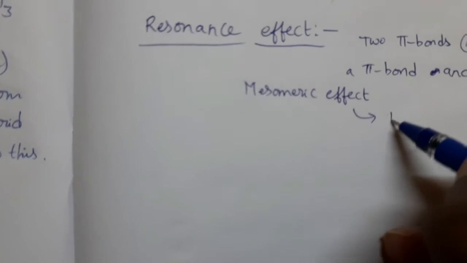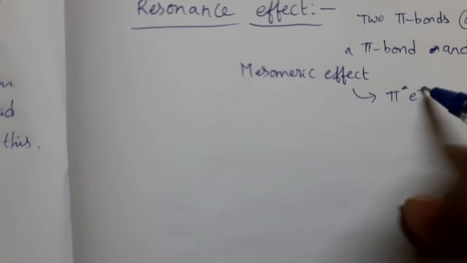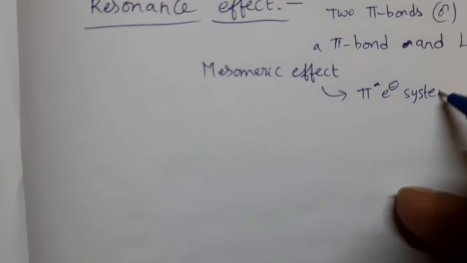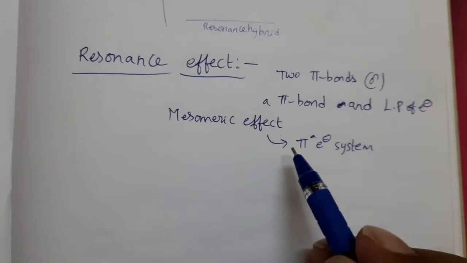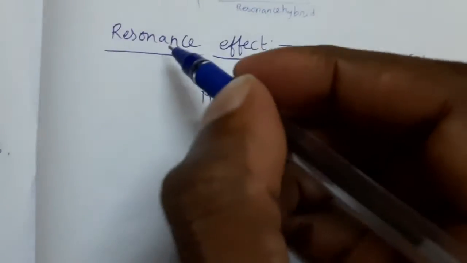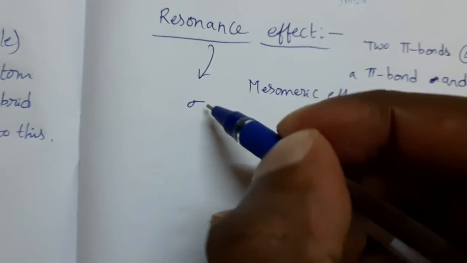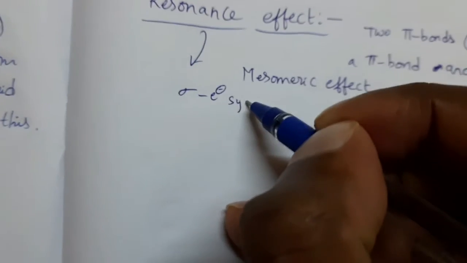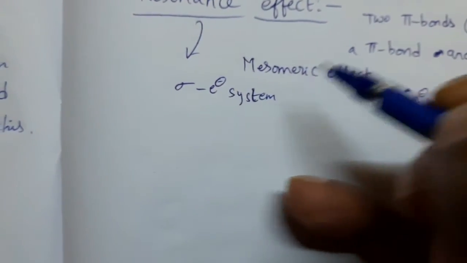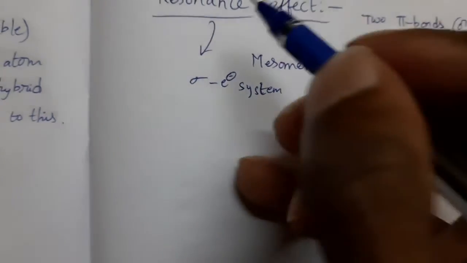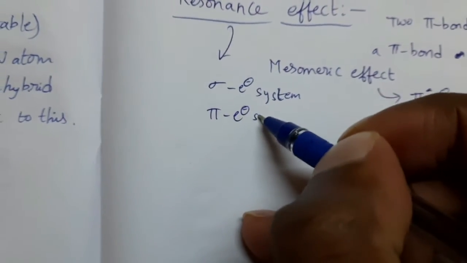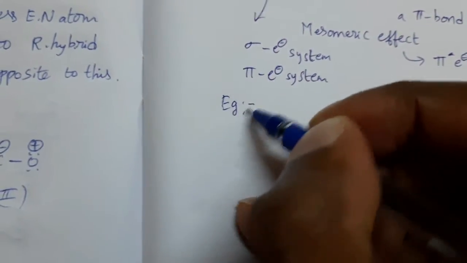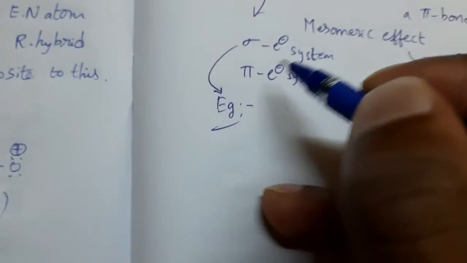Mesomeric effect can be observed only in pi electron systems. But in case of resonance effect, we can observe it even in sigma electron systems also. Both sigma electron systems and pi electron systems, we can observe resonance effect. Example, say this sigma electron system example,